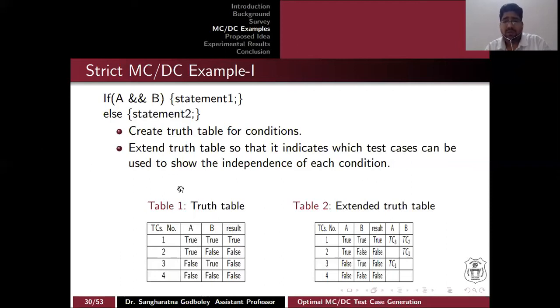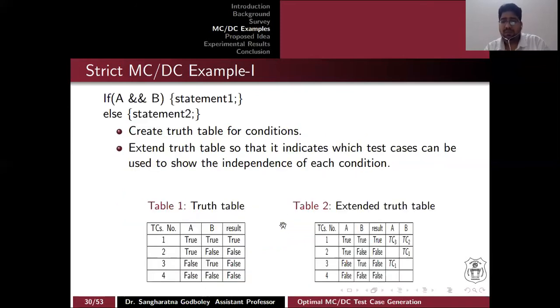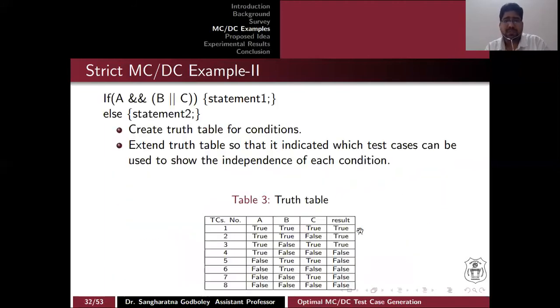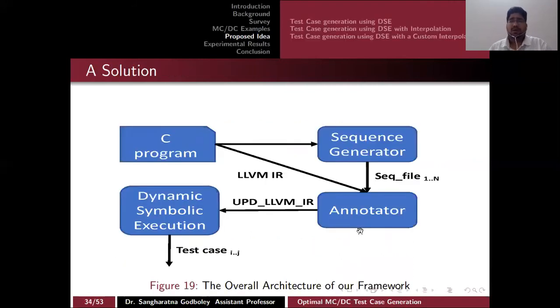For this small predicate, we have 3 test cases, TC1, TC2 and TC3, which make A and B important. So this is also an example. Anyone can exercise this.